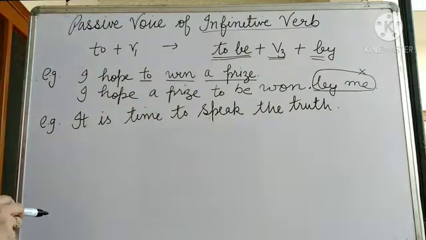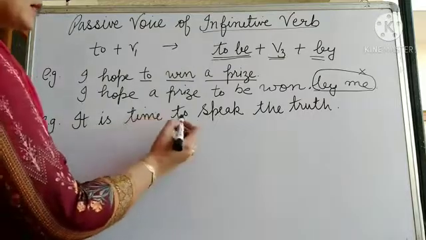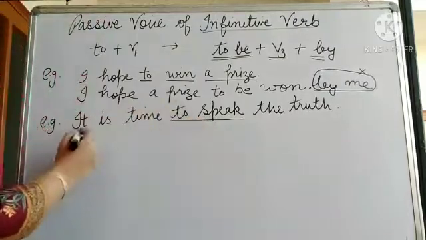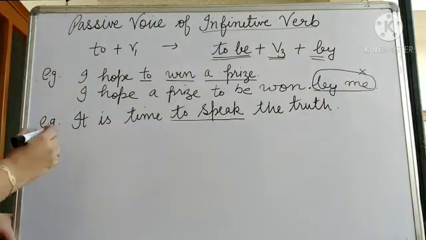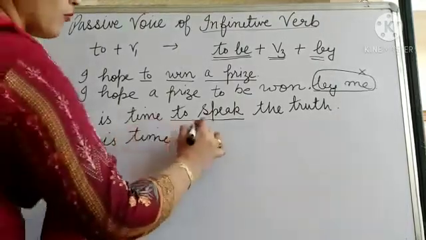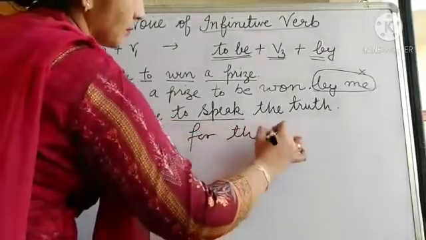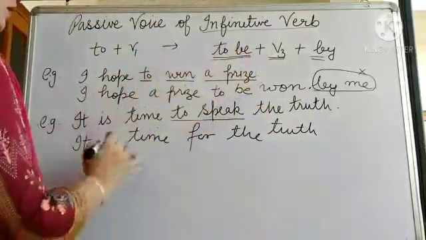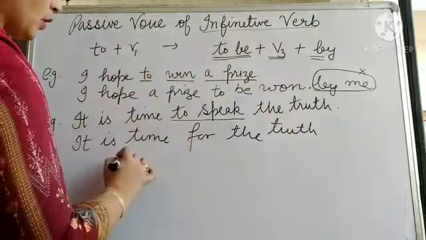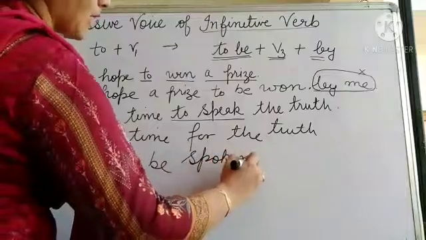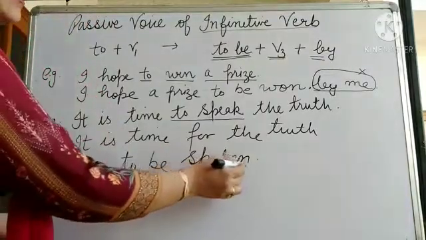Now I have taken the next example of infinitive verb. It is time to speak the truth. Now it is time to speak. Again to speak means it is an infinitive type. So how to change? It is time to speak the truth. It is time will remain the same. It is time for the truth. So according to the rule, to be plus third form. So it is time for the truth to be speak. The third form will be spoken. It is time for the truth to be spoken.